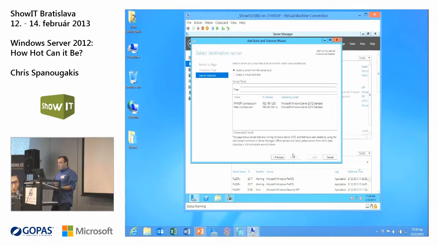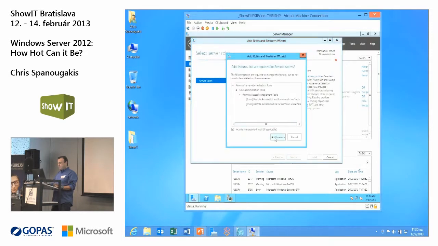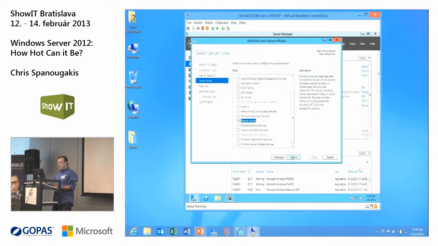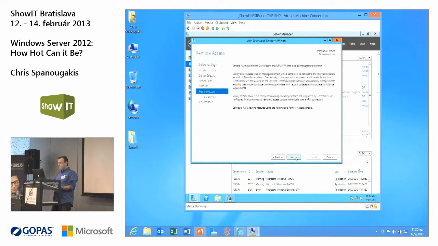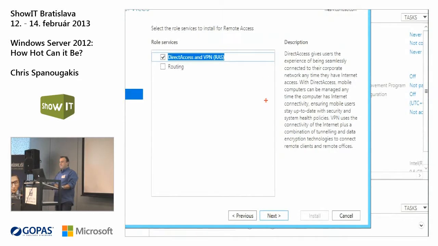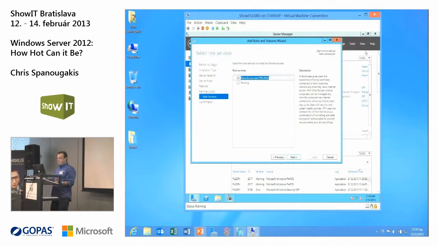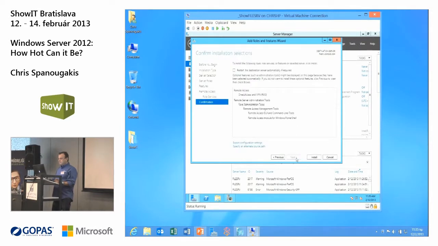The actual role that you need to install is the Remote Access role. If you go on, you will arrive at this screen. Direct Access and VPN, the Routing and Remote Access server feature, is actually the same thing. I will install both of them on this server.